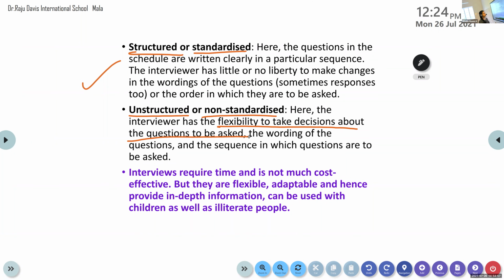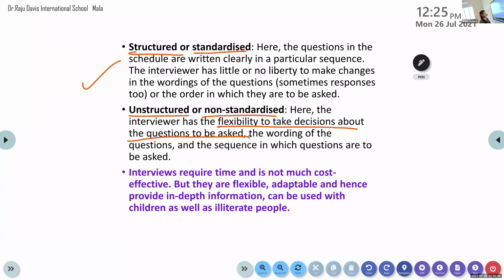Again, in FM radios also, we hear rapid fire questions, isn't it? Rapid fire interviews. In interviews, we'll have a part called the rapid fire session. That is also a structured form because there is a set of questions already prepared, and the only job of the interviewer or the radio jockey is to ask those questions to the celebrity.